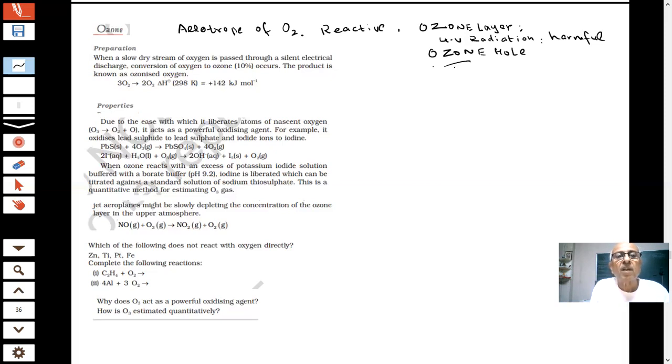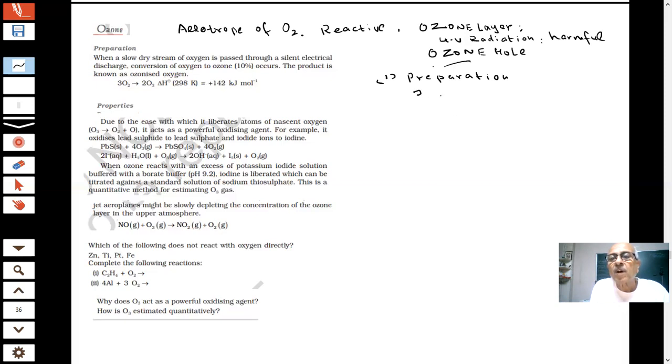The important question which can be asked is the preparation of ozone. It is prepared from oxygen through silent electric discharge.